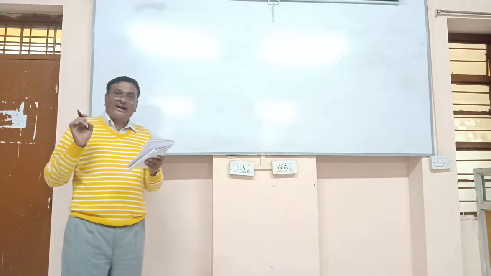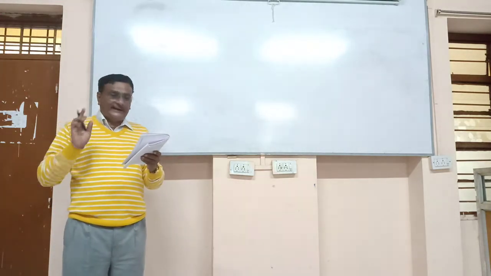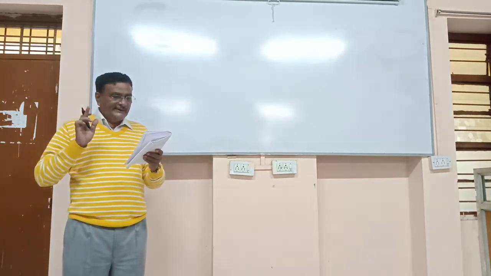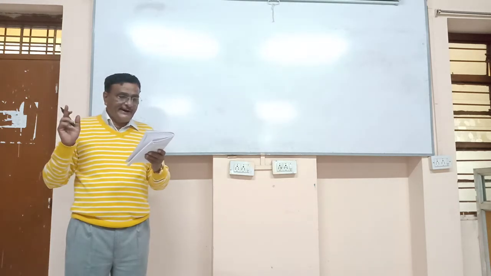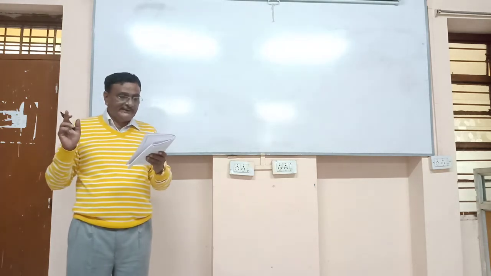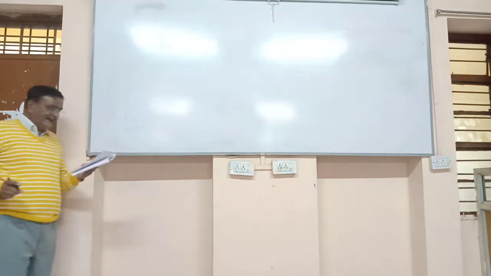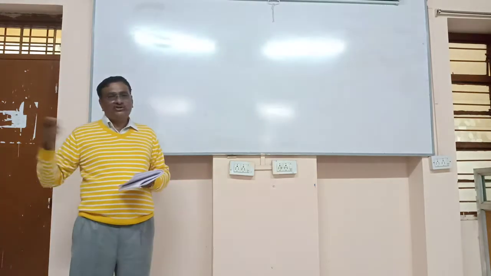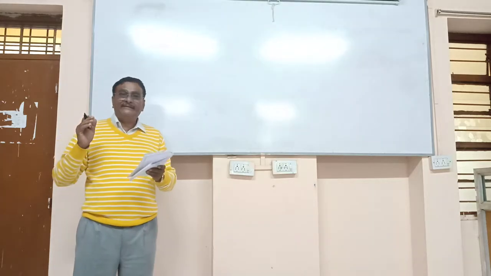The Central Road Organization, shortly known as CRO, was set up in the year 1930. So this Central Road Organization, CRO, was set up in the year 1930.